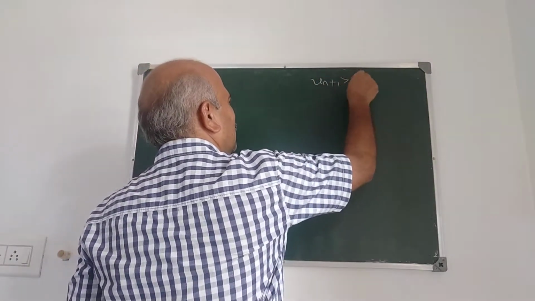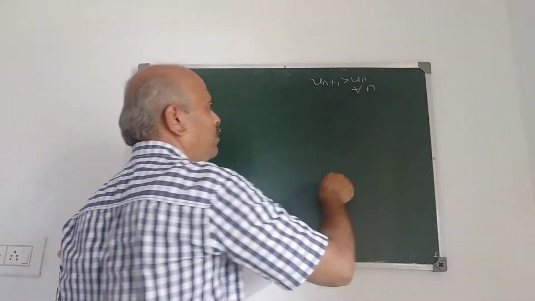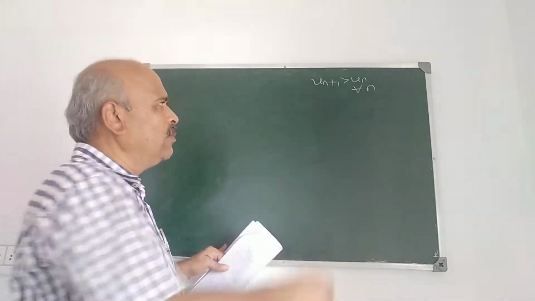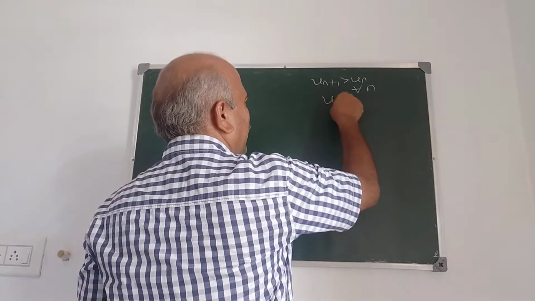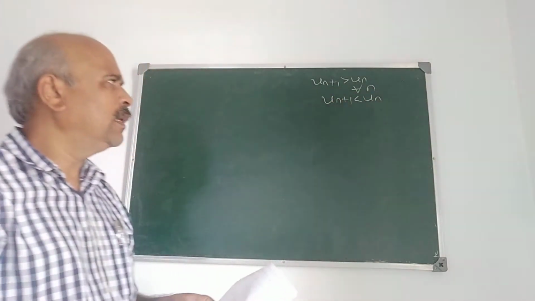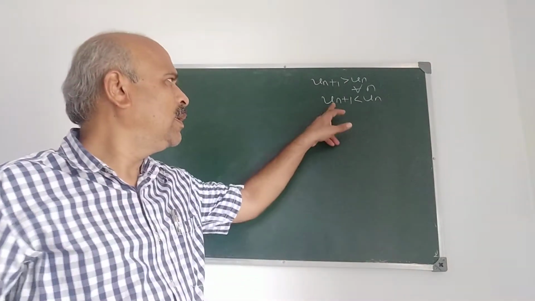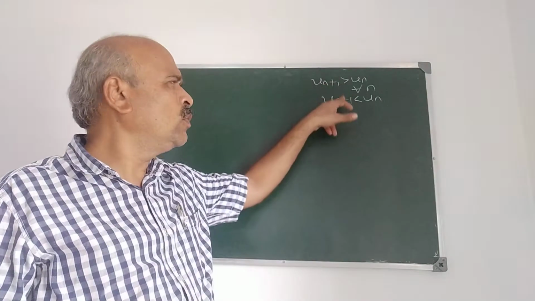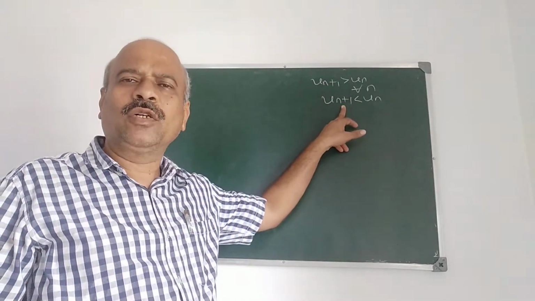When do you say that a sequence Sn or Un is monotonically increasing? If Un+1 is greater than Un for all n, and in this case we say that Un is strictly monotonically increasing. And if Un+1 is less than Un for all n, then Un is said to be strictly monotonically decreasing.